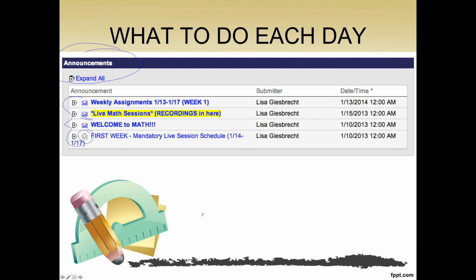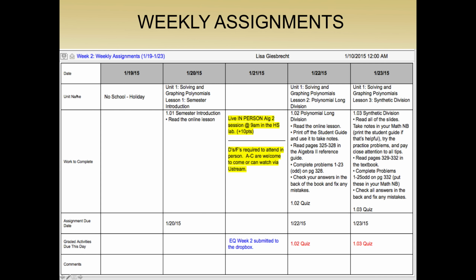So I'm going to click on one of the announcements and open it up. The one that you are going to focus on each week, well, you're obviously going to read all of them, but the main one that's going to tell you your assignments is the one that's called weekly assignments. It's going to give you a day by day by day view of what you need to be doing. So let's, for instance, check out next Thursday. Next Thursday, we're going to start on 1.02, and here's all of the things that you have to do for 1.02. It lists it.